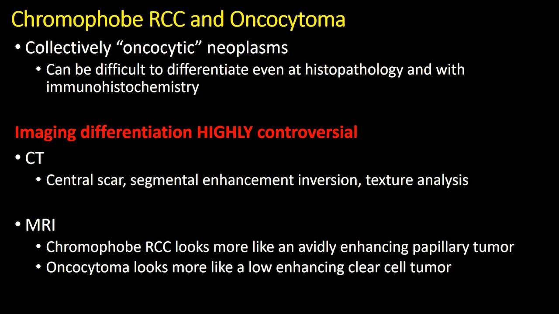More recently, several investigators have noted that Chromophobe RCC tends to be lower on T2 and show avid enhancement. So it sort of looks like a papillary RCC that's hyperenhancing, whereas an oncocytoma tends to be brighter on T2 and shows less enhancement than a clear cell RCC. So it sort of looks like an atypical clear cell RCC that shows less enhancement.